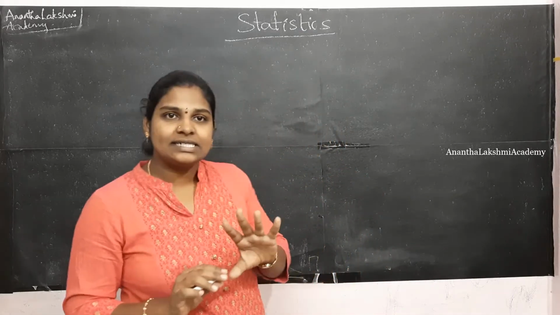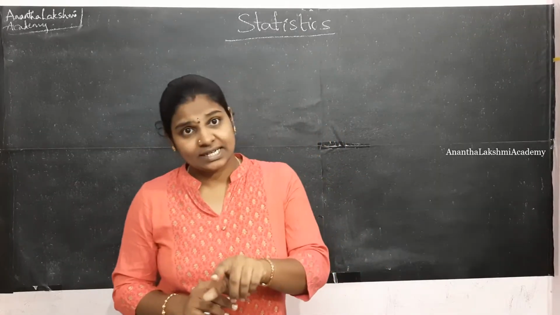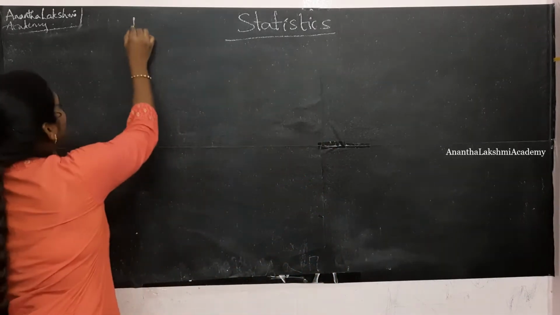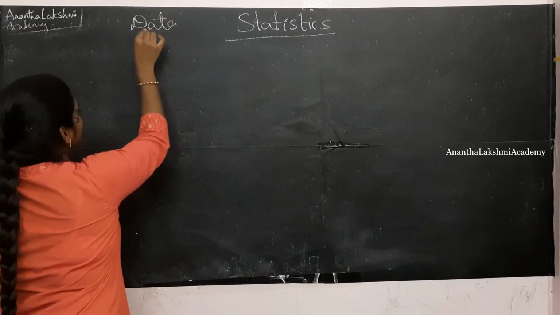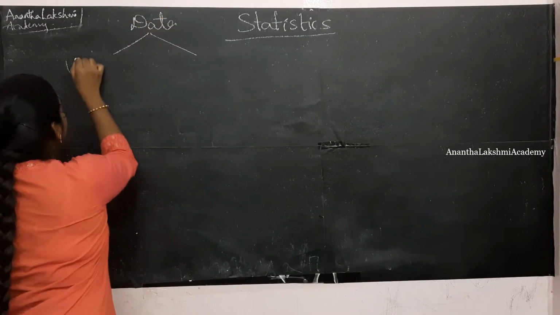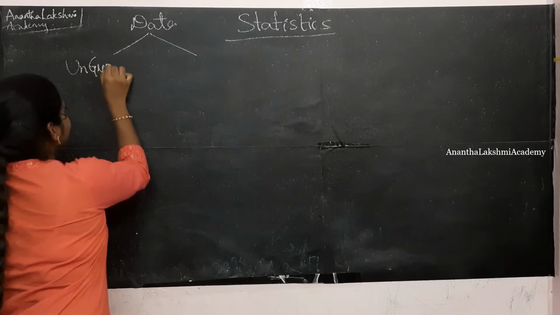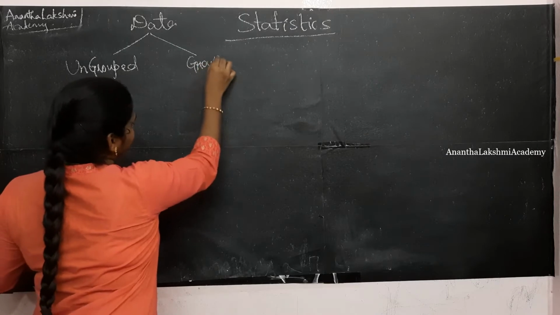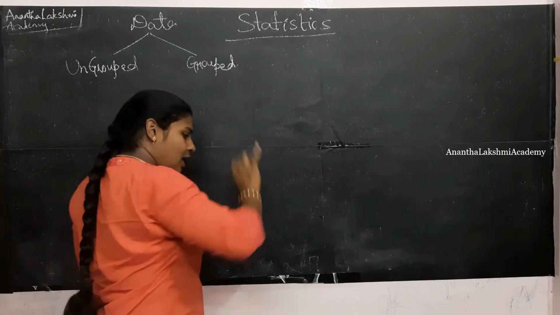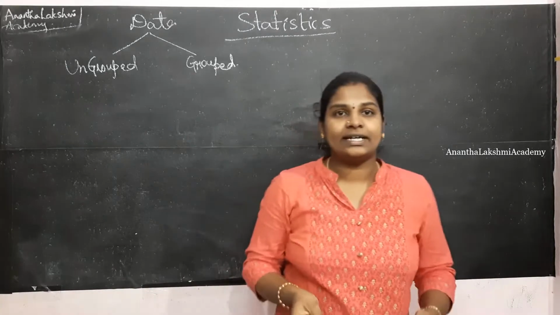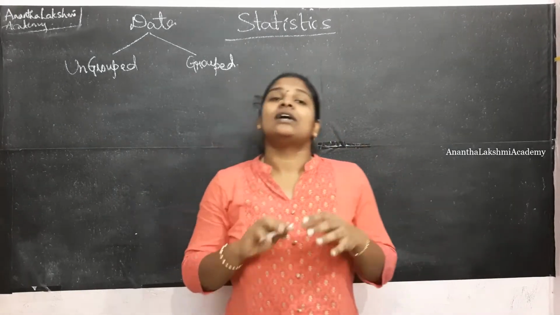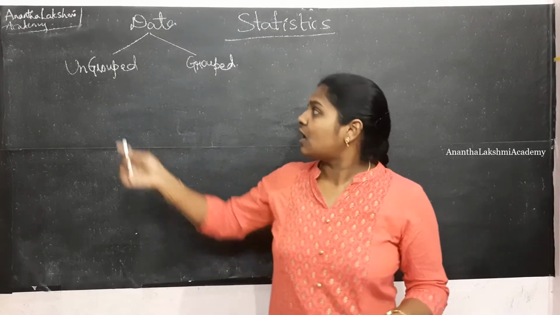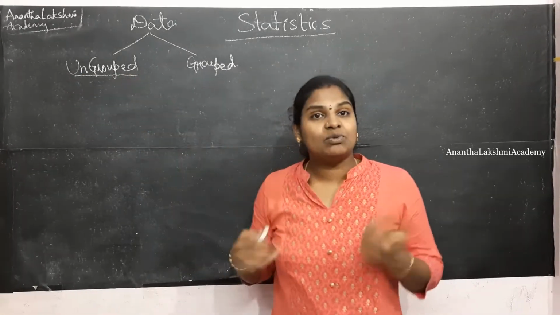So especially when we are dealing with statistics, data is classified into two types. One is ungrouped data and the other is grouped data. What is ungrouped data and what is grouped data? Whatever observations you have seen, and however you have figured out these measures in your 9th standard, were done upon ungrouped data.